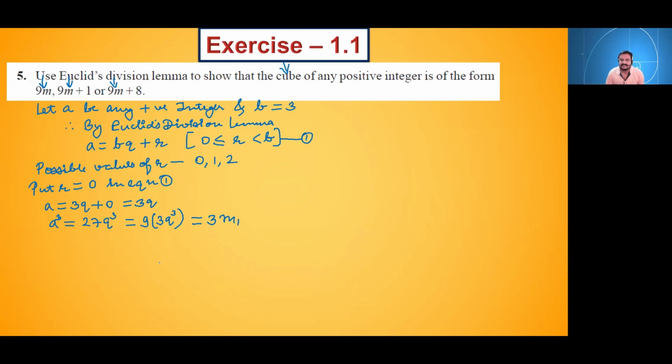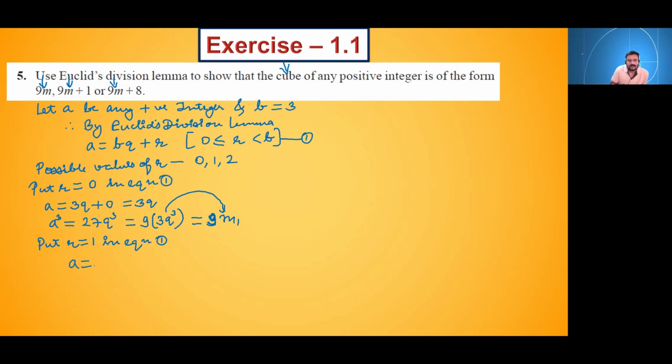3q cube is some integer. So I have assumed that integer as m1. Sorry, 9 will come here. 9m1. 9 will come here. Similarly, put r is equal to 1 in equation 1.